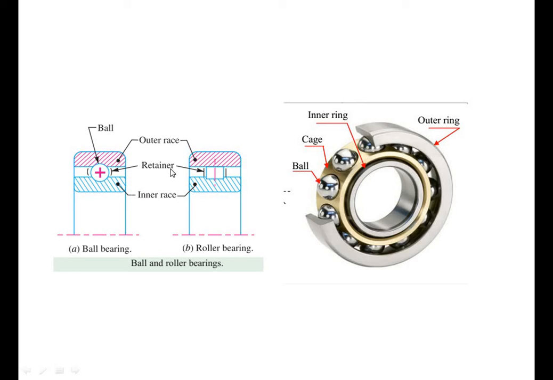The third element is the rolling element, which can be a ball or a roller, which rolls over the race tracks. As you can see, the ball rolls over the race track. The fourth element is called the retainer or a cage or a separator. It is used for spacing or separating the balls so that they do not touch each other, to avoid wear and noise.